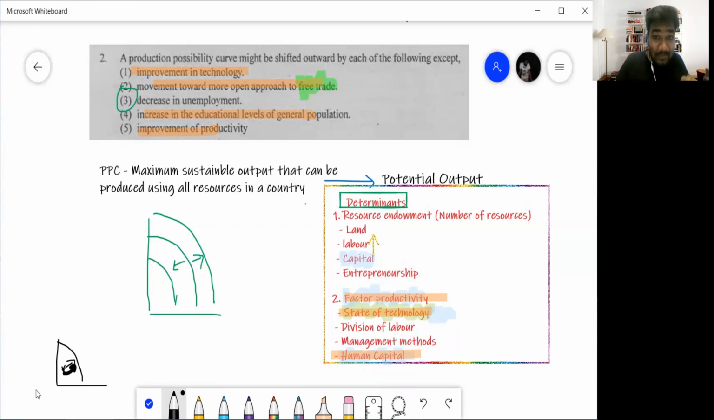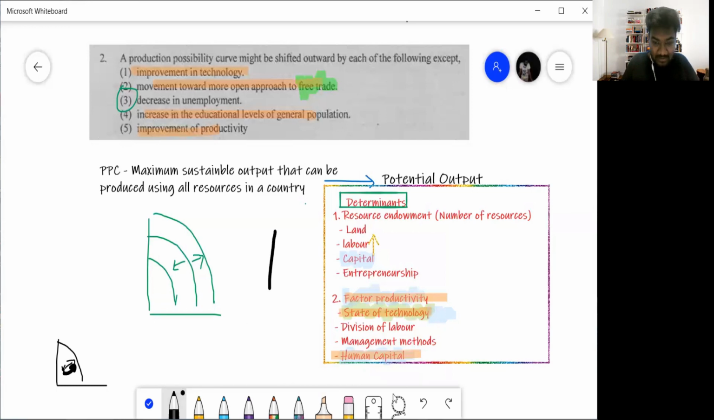Now, a decrease in unemployment does not mean your resources are increasing. The resources were already there. You are now making better use of it. That is what that means. So that will not cause a shift in the PPC. So answer is number 3. Hoping that is clear. We'll move on to question number 3.